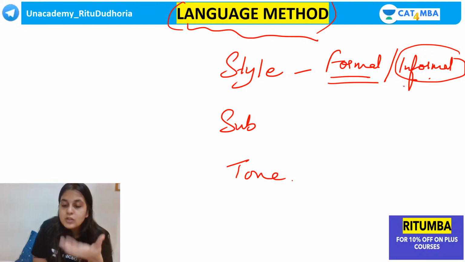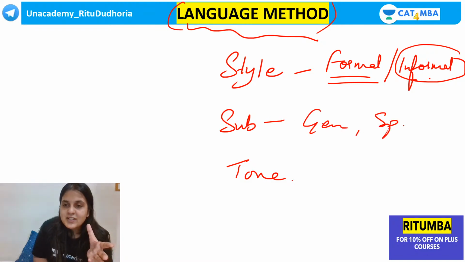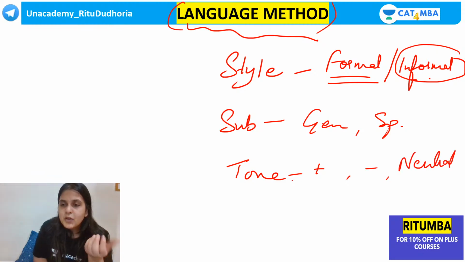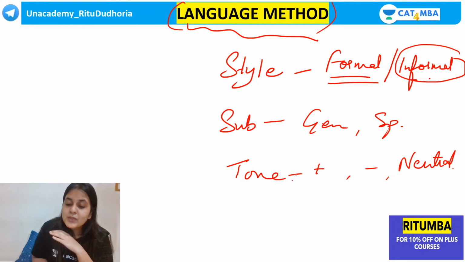The option will also continue with the same language. Subject: is it a general subject? Is it a specific subject? Is it general about the world? Is it specific to India? Tone: what is the author's opinion? Is it positive, negative, or is there no opinion? It's purely factual. Focus on language. Okay, and we're going to integrate all of this in our session today and try out questions.